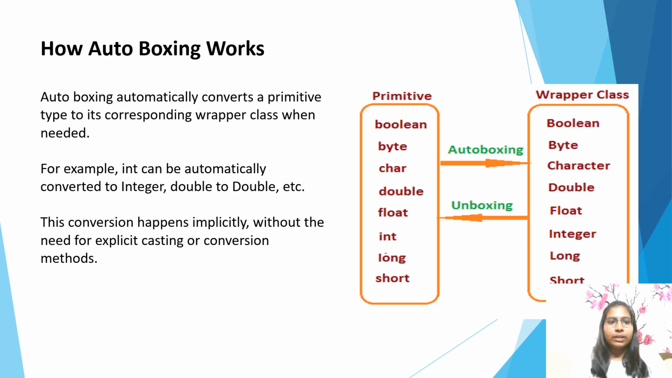How autoboxing works. Autoboxing automatically converts a primitive type to its corresponding wrapper class when needed. For example, int can be automatically converted to Integer, double to Double, etc. This conversion happens implicitly without the need for explicit casting or conversion methods.